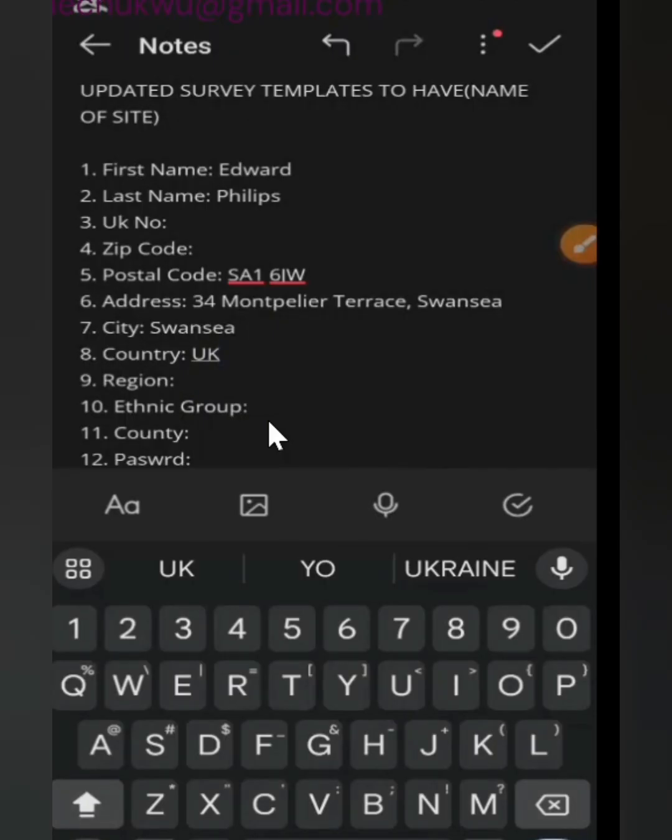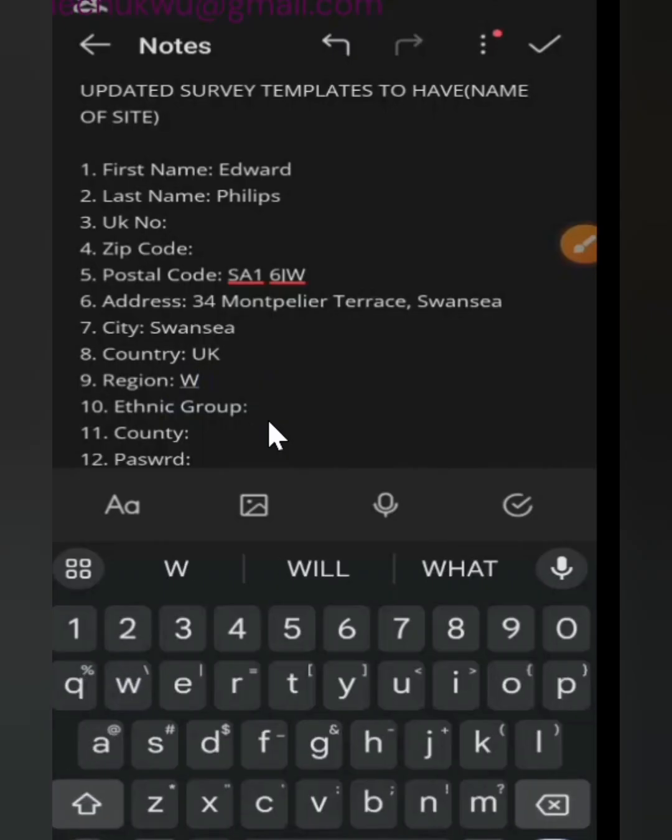Wales is a country that is under the UK, but because Wales is under the UK, we will now call Wales a region. We don't call it a country again in this particular regard. Okay, very well. Now, we're going to put the name of the region here, Wales. Okay, very well. Please don't confuse this. It's as simple as anything.